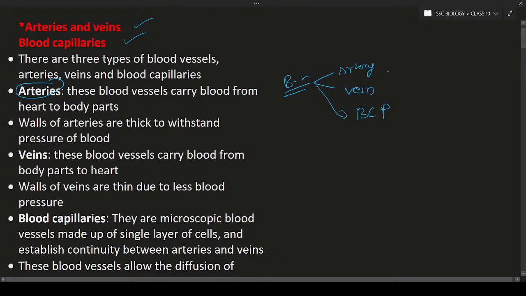So what will the arteries do? Arteries are going to carry blood from the heart to body parts. This is the main important function of the artery. From the heart to body part means artery. The arteries are going to carry oxygenated blood.